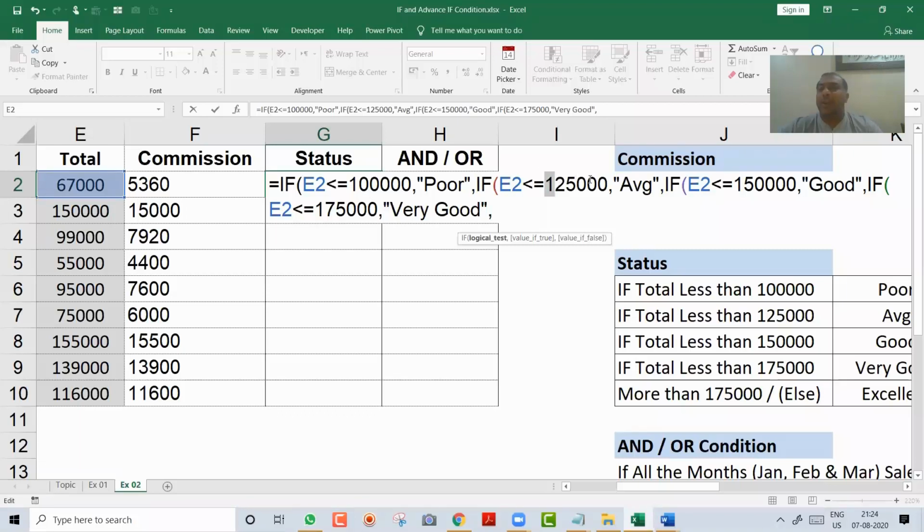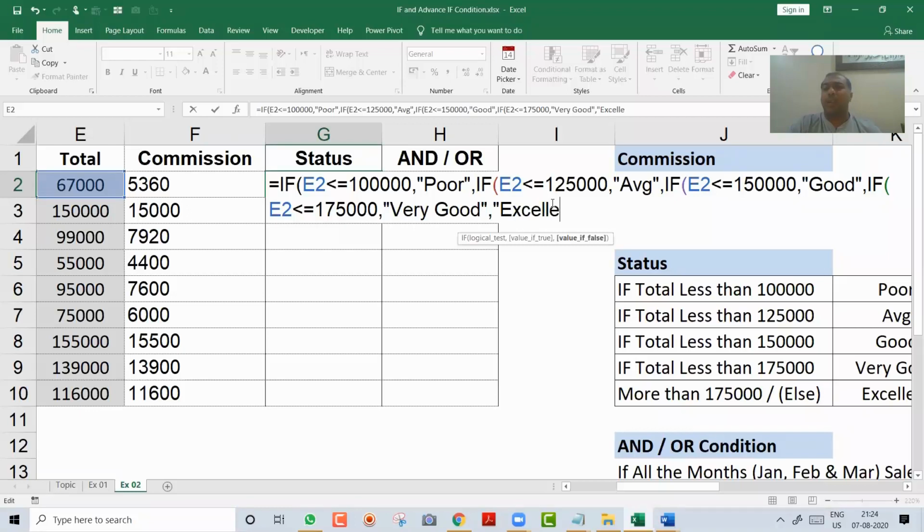So less than 125 does not mean 0 to 125. Less than 125 means between 100,000 and 125, then average. Less than 150 does not mean 0 to 150. It means between 125 and 150. Remember this. Got it?